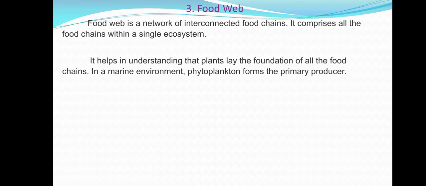Next we are going to learn the food web. In an ecosystem, the various food chains are interconnected with each other to form a network, which is known as a food web. The interlocking of many food chains is known as a food web. For example: grass, grasshopper, lizard and hawk.